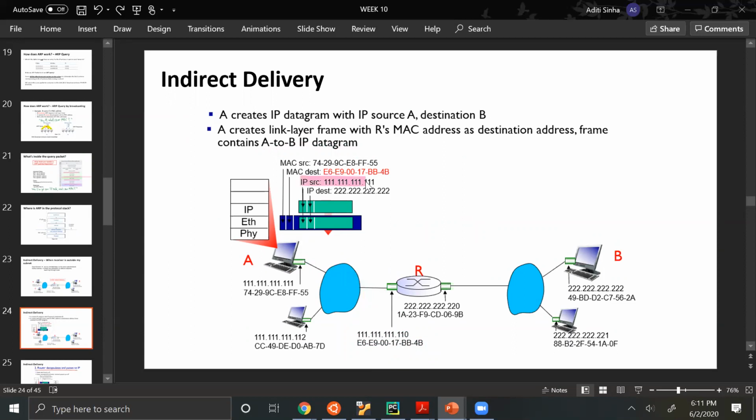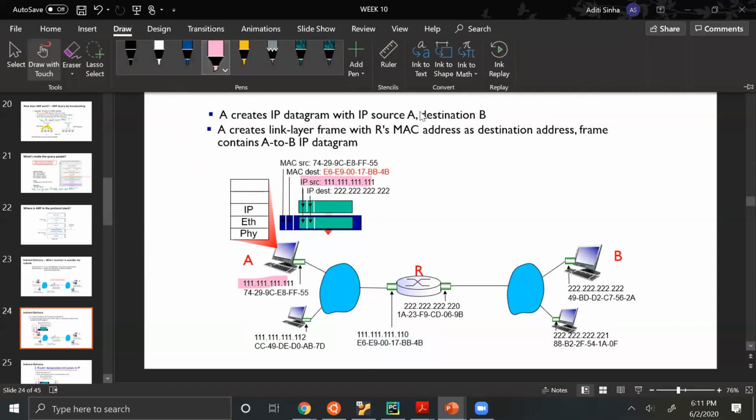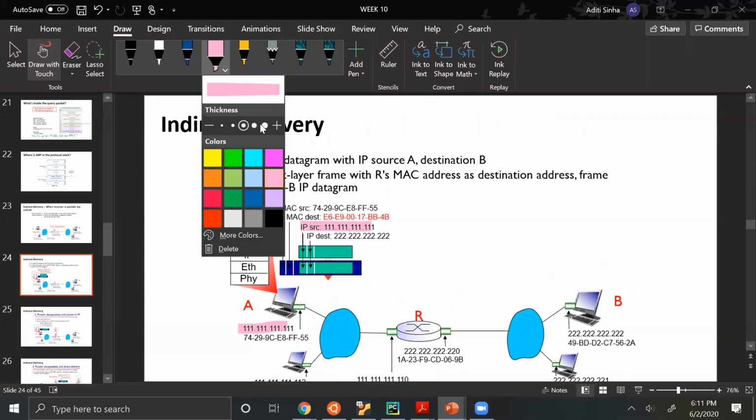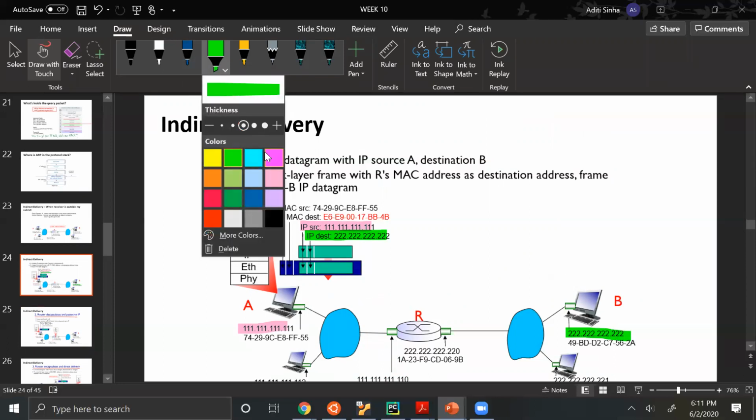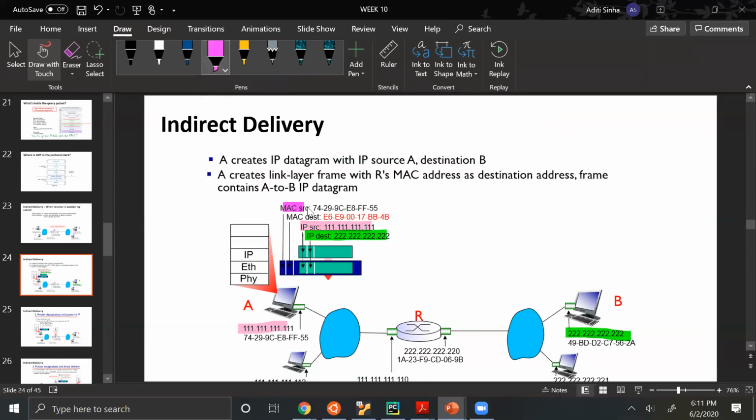So the IP address source is its own IP address. IP destination is B's IP address. And MAC address source is its own MAC address.